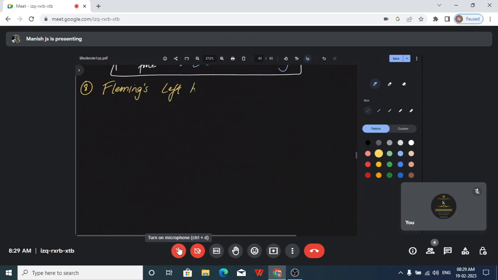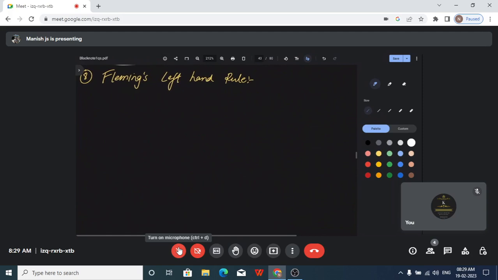Fleming's left hand rule. So we are going to see what is Fleming's left hand rule. It is very easy. When you stretch the thumb, index finger and middle finger of your left hand such that they are mutually perpendicular to each other, the thumb will indicate the direction of force on the conductor, the index finger will indicate the direction of magnetic field, and the middle finger will indicate the direction of current. So this is Fleming's left hand rule.